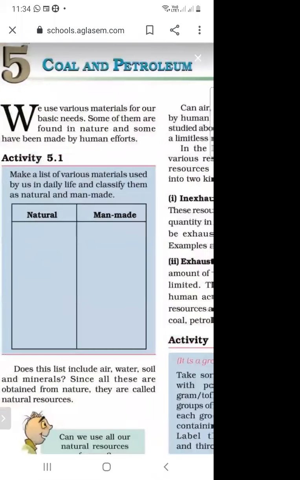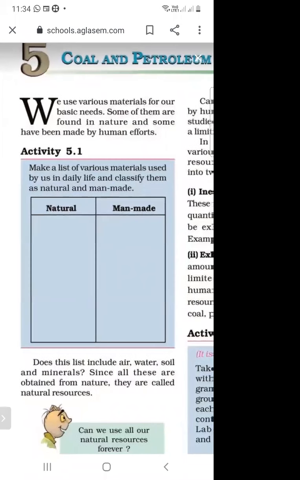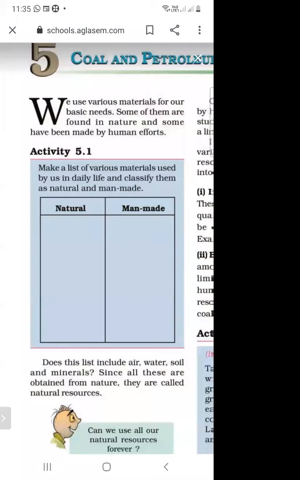The materials which are available naturally in nature, for example air and water, are called natural materials, and the materials which are made by human beings are called man-made materials.